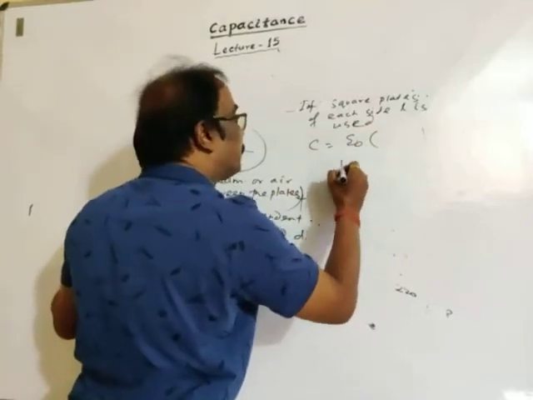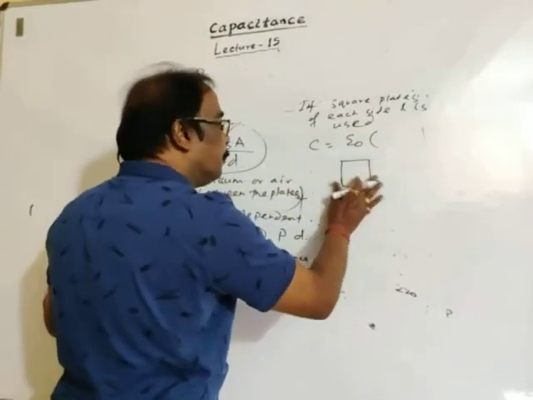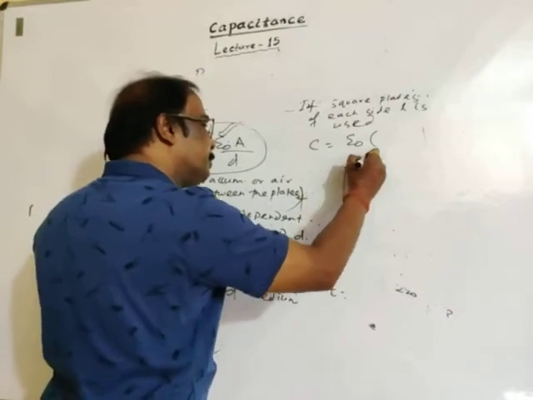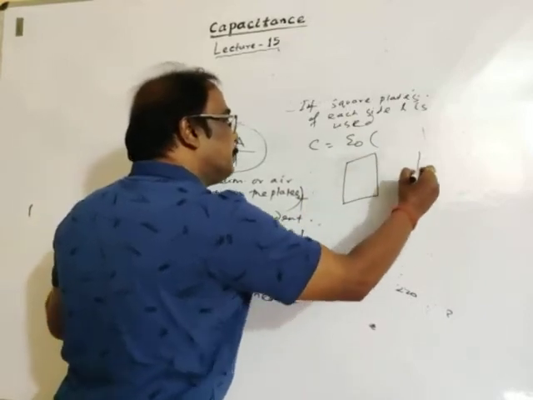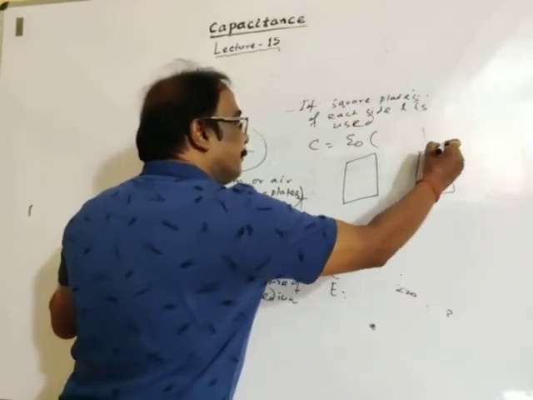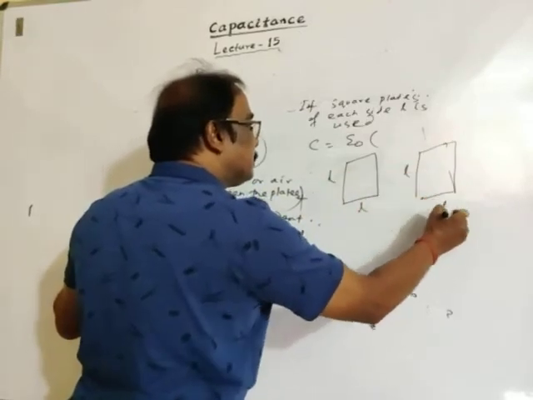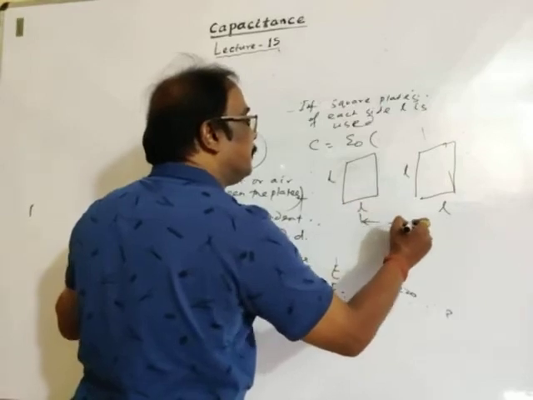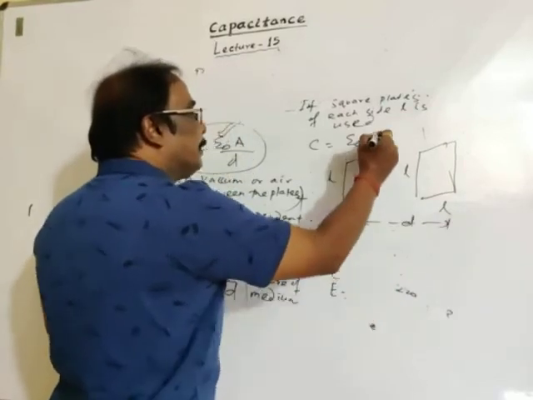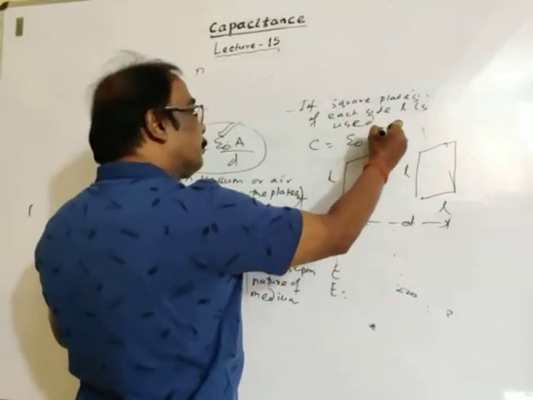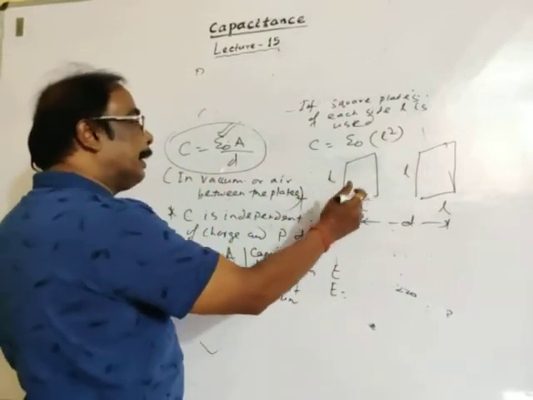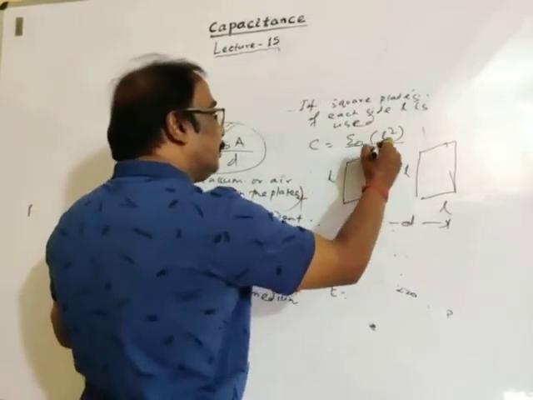For a square plate, you may take two plates. This is a square plate, this is a square plate. This is L, this is L, this is L, this is L. So separation between them is D. Then we may write epsilon naught into area, L into L, that is L square, divided by D.